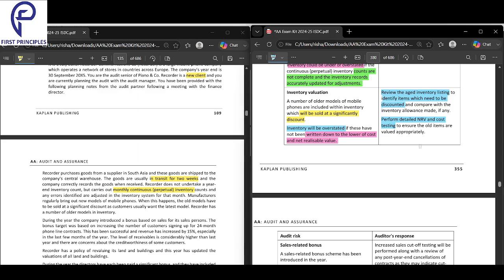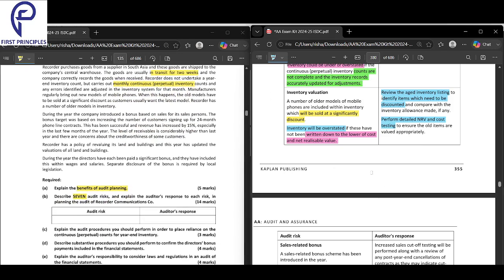So whenever you bring a new model, the old will be sold at a discount. When old is sold at a discount, you may have to sell it for less, and you have to record the inventory at the lower of cost and NRV. So review the aged listing and perform detailed NRV and cost testing. That is about this.